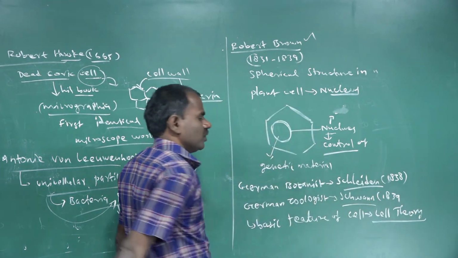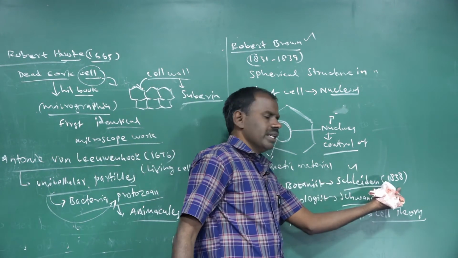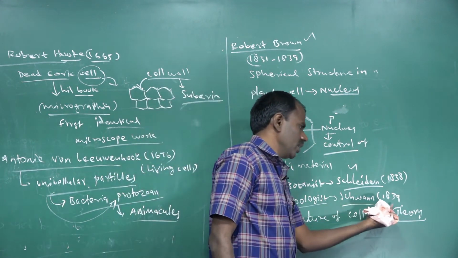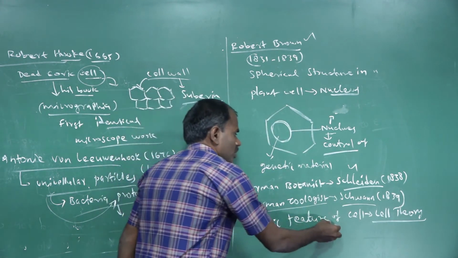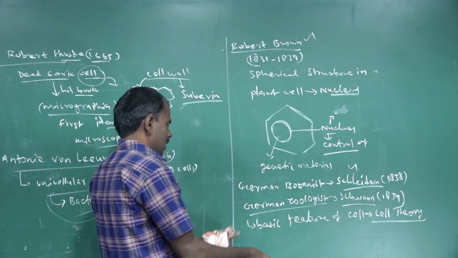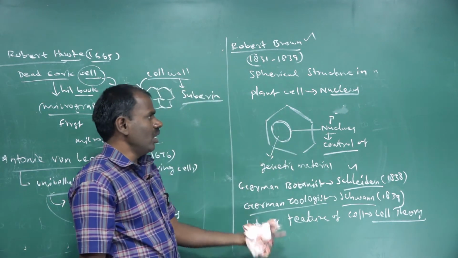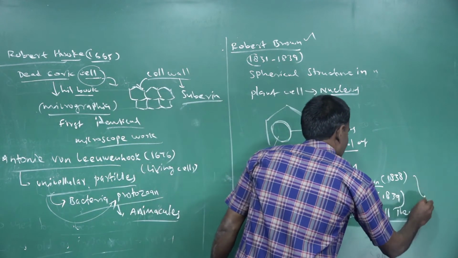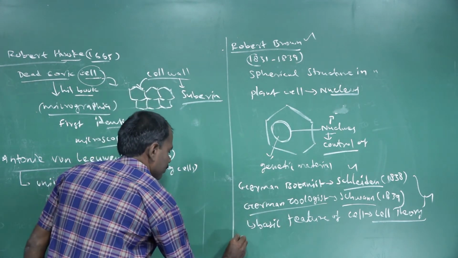Who first found the basic features of the cell theory? The German botanist Schleiden in 1838 and the German zoologist Schwann in 1839 demonstrated these basic features. What is the cell theory? The cell is the structural and functional unit of all living things. All living organisms are made up of cells. The term cell theory was first introduced by them.